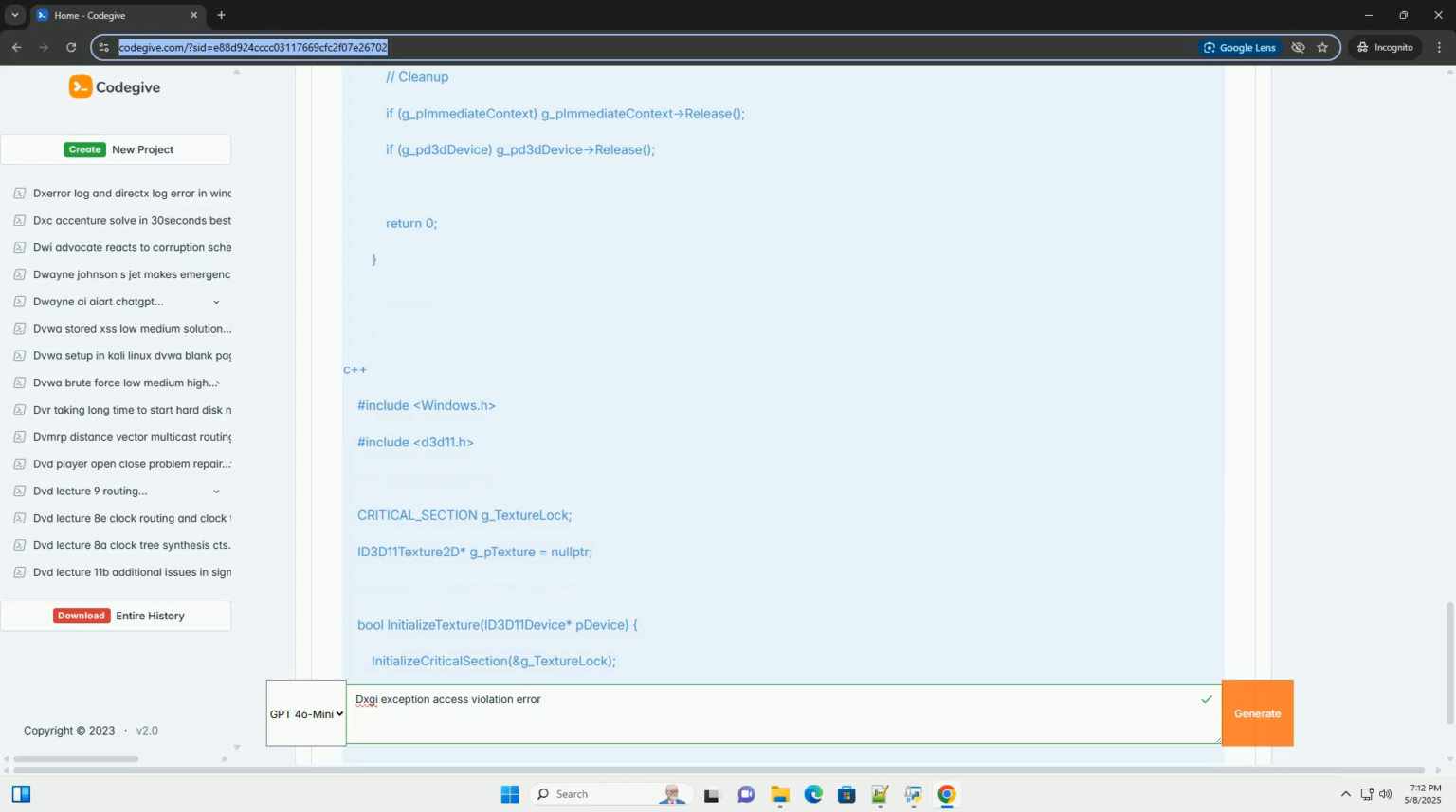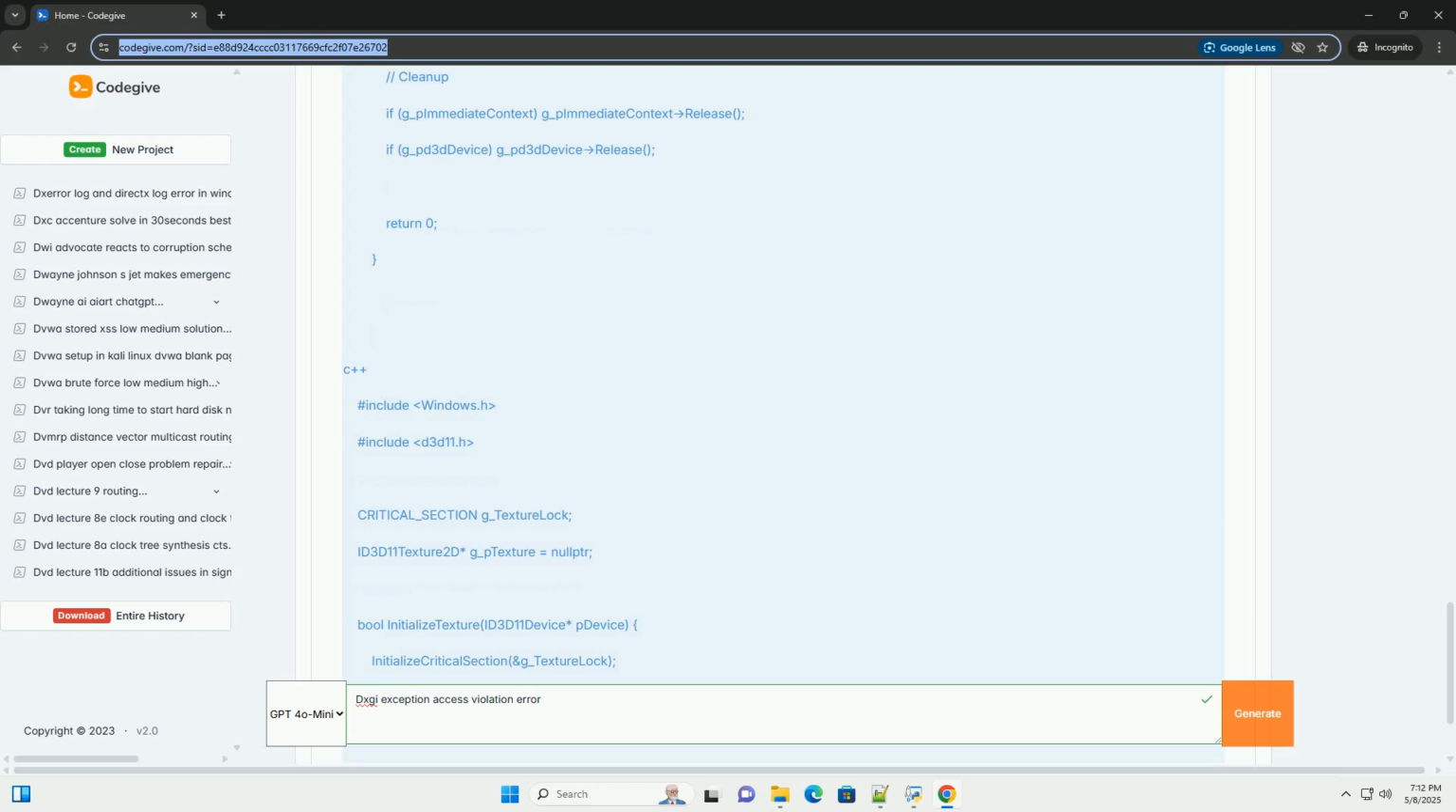Consider using smart pointers, for example Microsoft::WRL::ComPtr or std::unique_ptr, to automatically manage the lifetime of Direct3D resources. If you have complex resource dependencies, make sure to release resources in the correct order. Example using Microsoft::WRL::ComPtr.